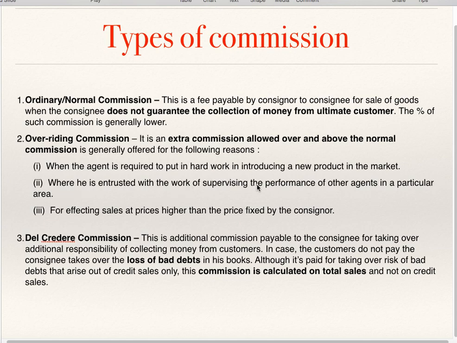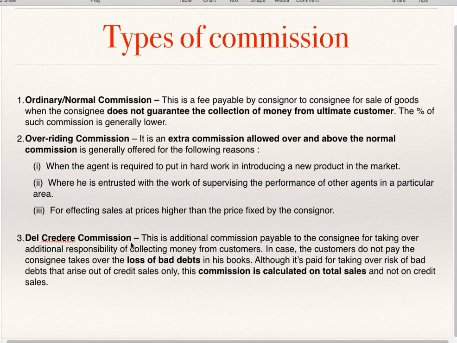So sometimes this agent can have sub agents, and he is supposed to supervise their work, and for this reason he can get overriding commission. For effecting sales at higher prices than the price fixed by the consignor. Supposing the consignee sells the goods at a price higher than the price fixed by the consignor, in that case he can get extra commission over and above normal commission, which is overriding commission.